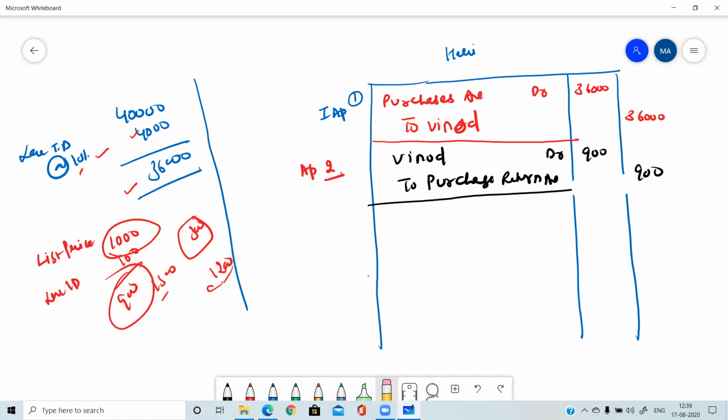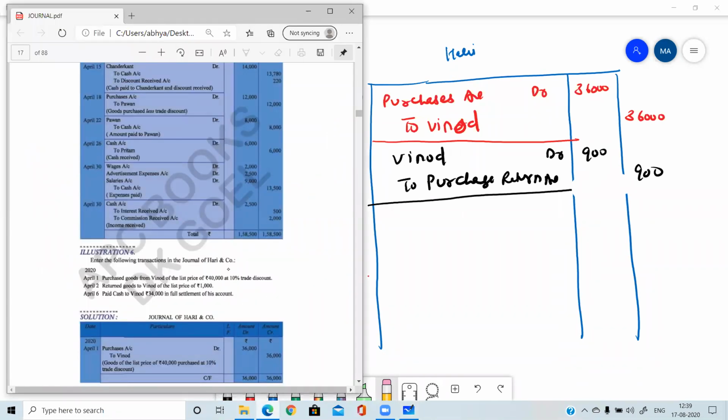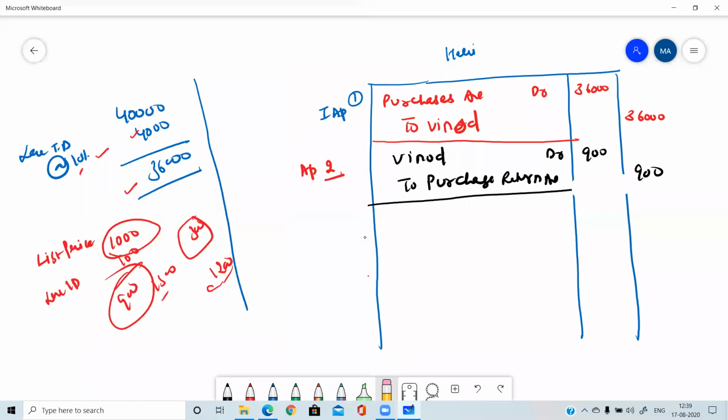Yes, third entry. I'm going back to the PDF for the third entry. Third entry is: paid cash to Vinod 34,000 in full settlement. So here we need to understand the word full settlement. Here we are making payment of 34,000 in full settlement. Full settlement means full and final payment. Means after this, we are not going to pay anything to him. It is full and final settlement. We have settled his account.